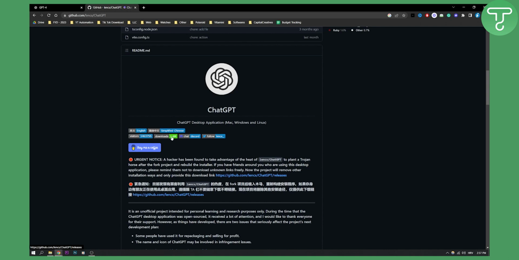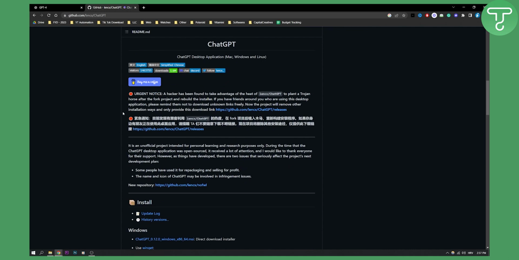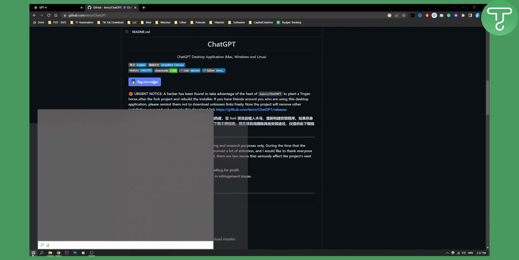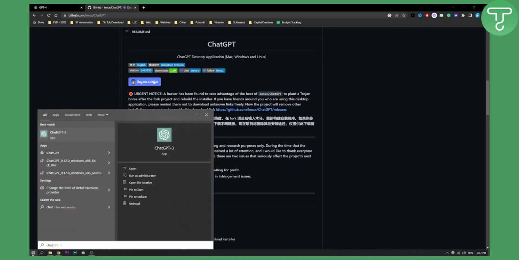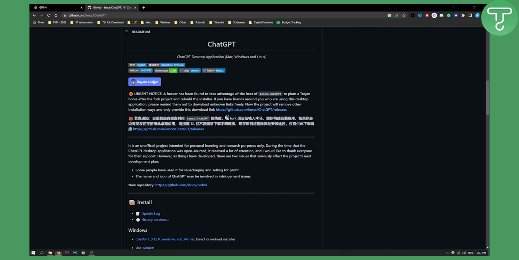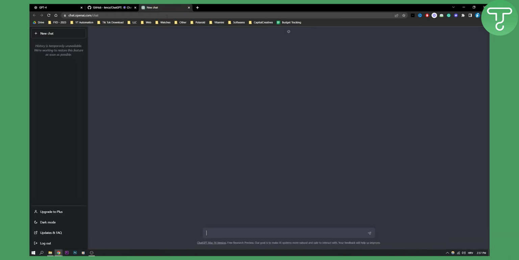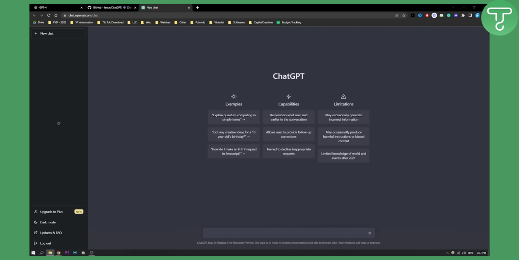So that is pretty much it, as you can see. After you do this, you need to go here and type in GPT. And here you will be able to run ChatGPT. You can also type in ChatGPT here, as you can see. Once you run it, you will be able to run it here. Or if I go to my desktop, if I go to ChatGPT 3, you will be able to open it like this in an app, right?